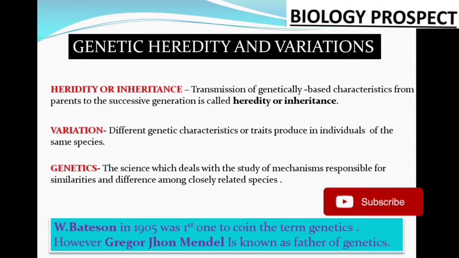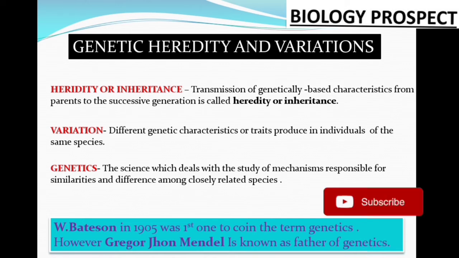The alternative form means, in one particular species, suppose we take human beings, we see several varieties of human beings. In some persons the hair is straight, in some the hair is curled; someone's eyes are blue, someone's eyes are brown, someone's are black. So in one particular species, several varieties can be observed in different places.